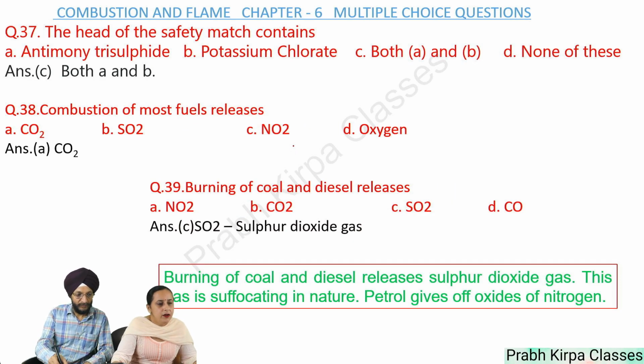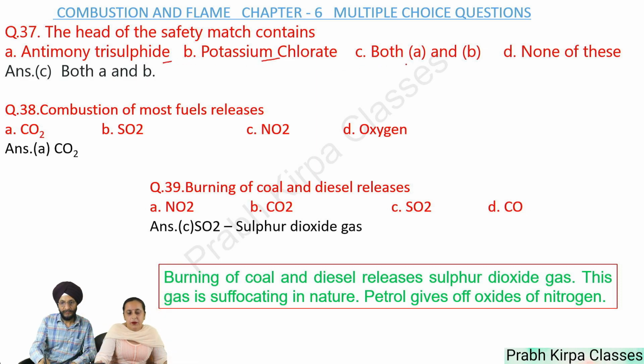Next, the head of the safety match contains A. Antimony trisulfide, B. Potassium chloride, C. Both A and B, D. None of these. So answer is both A and B. Question number 38. Combustion of most fuels releases A. CO2, B. SO2, C. NO2, D. Oxygen. So answer is CO2.